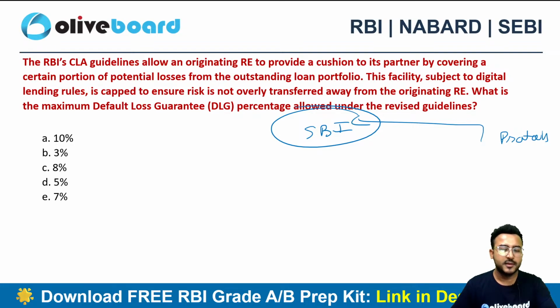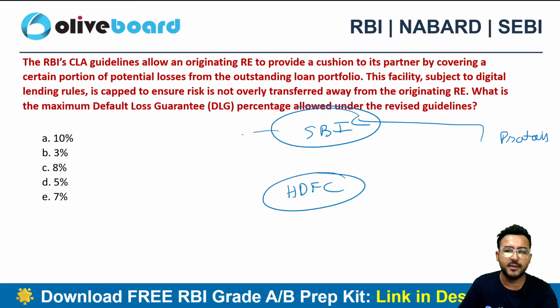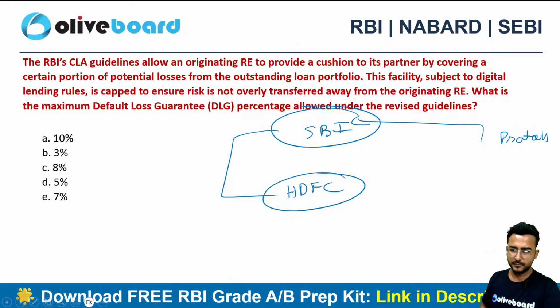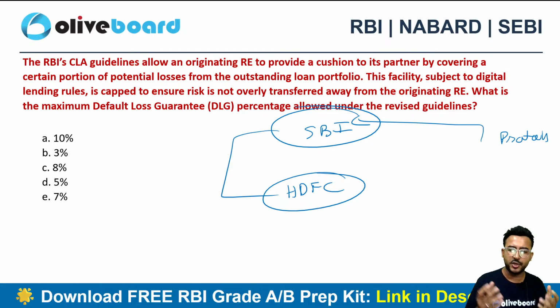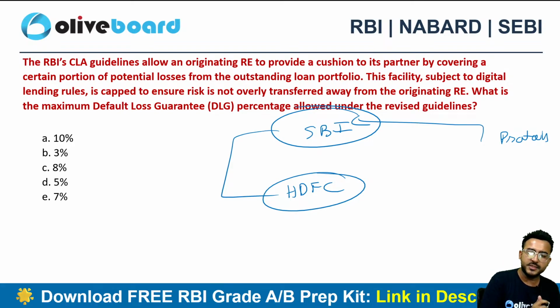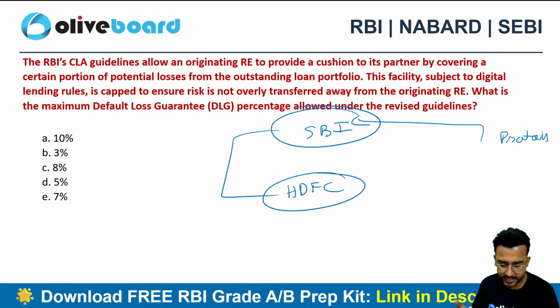At the same time, the partner RE needs a little bit of protection here, a kind of cushion covering a portion of the potential losses. In case of a potential loss, the originating RE promises to compensate for that, and that's what we call default loss guarantee.